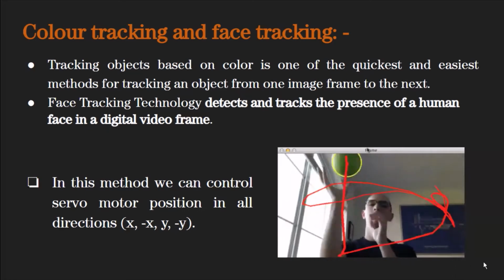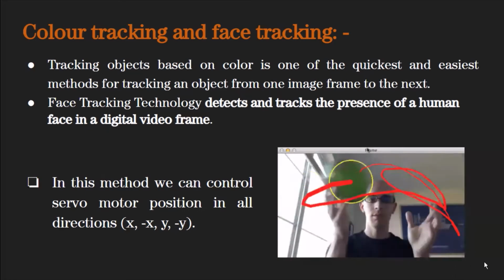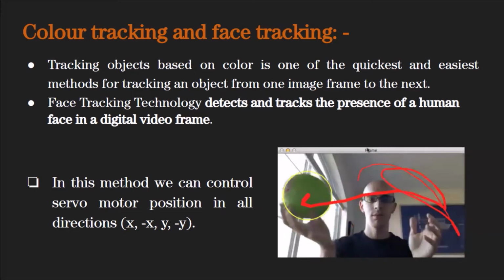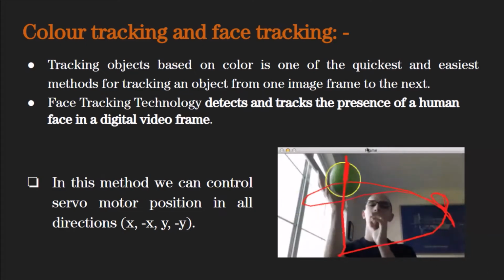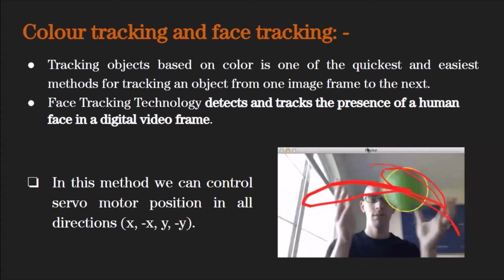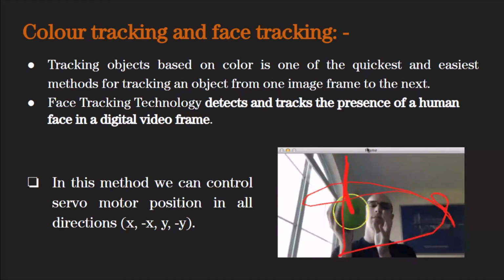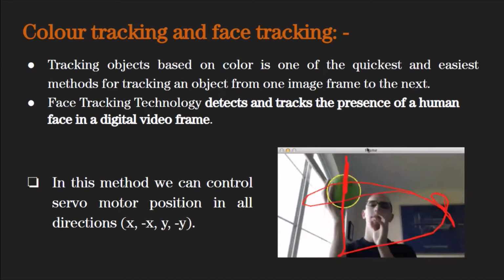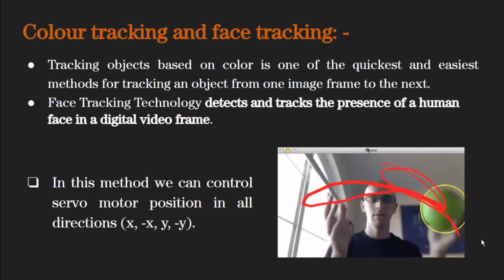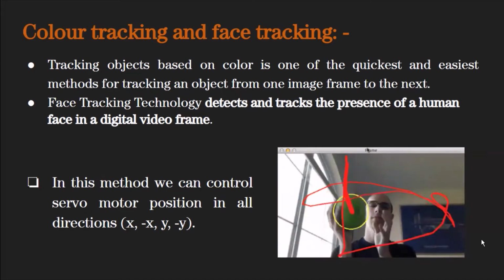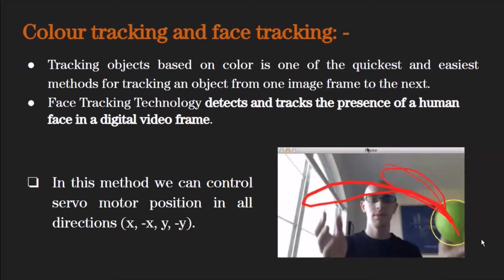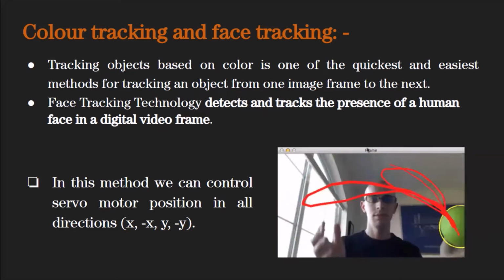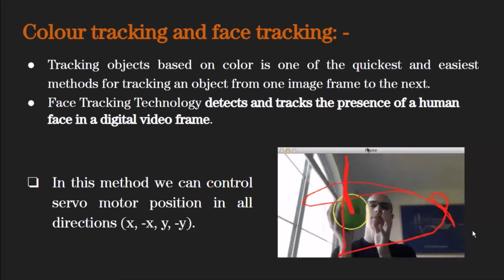The reason behind the moving of the webcam is it has a principle to keep the object at the center of the frame. So because of which our webcam is moving wherever the object is moving. And this movement is done with the help of servo motor. The servo motor can move in all possible directions. And the same procedure is for face tracking. It first detects it and recognizes it, and the further process is the same. Next slide will be explained by Sidiksha.